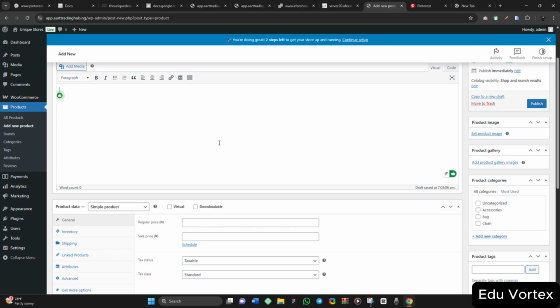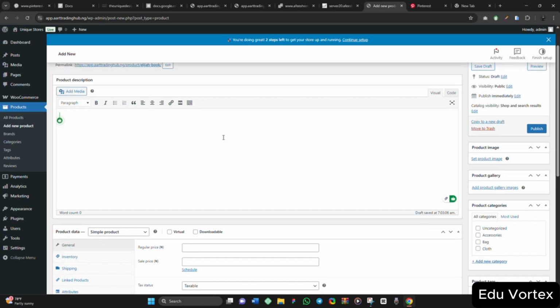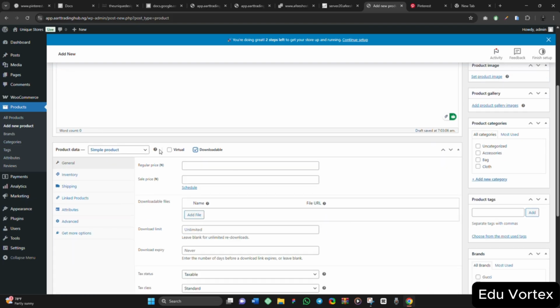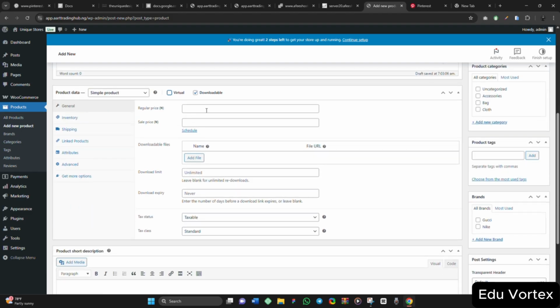Like the same way you do for your simple product or virtual product, this is the same way you do it here. But when you come here, you click on this downloadable. Instead of it to be virtual product, it should be downloadable. That is, they can download it online. So the regular price for this book, 2,900 naira. The sales price, I will not put sales price.